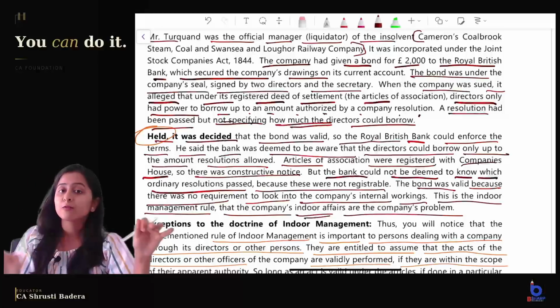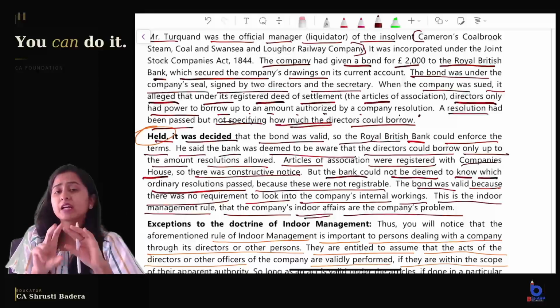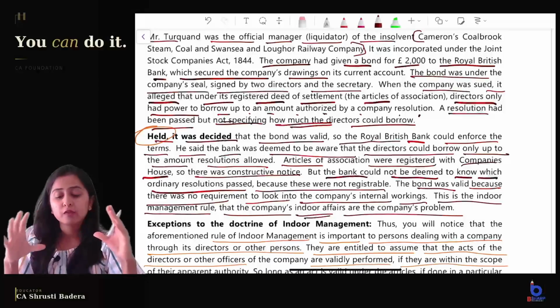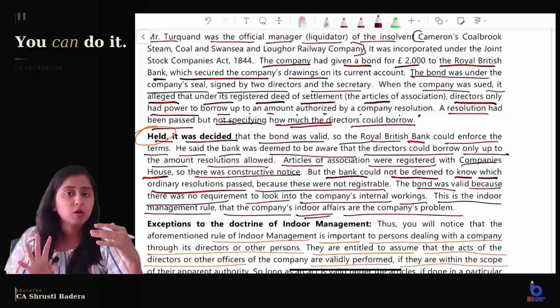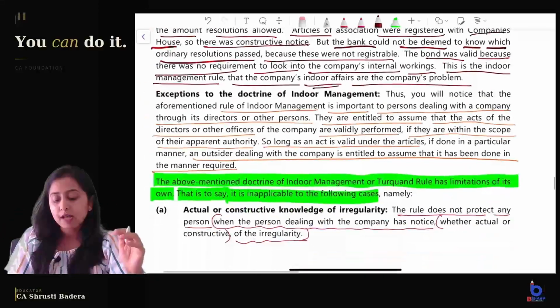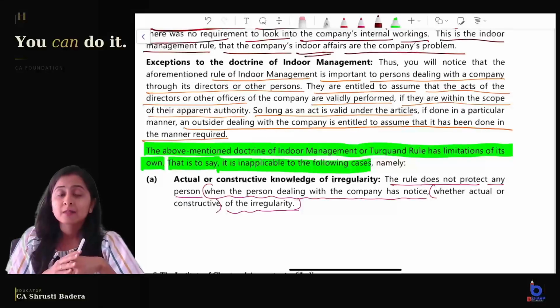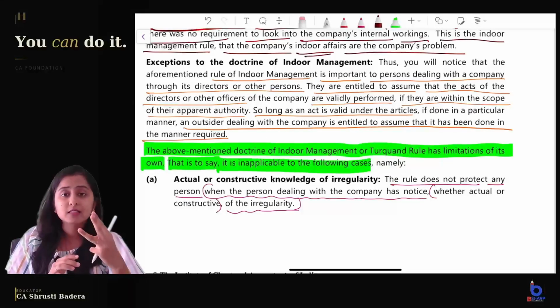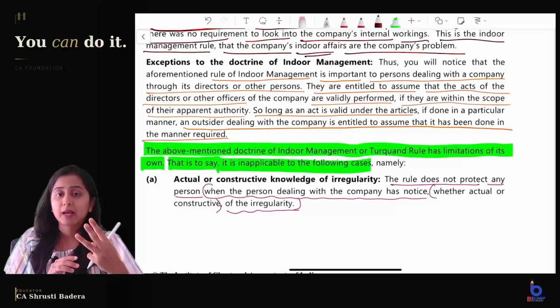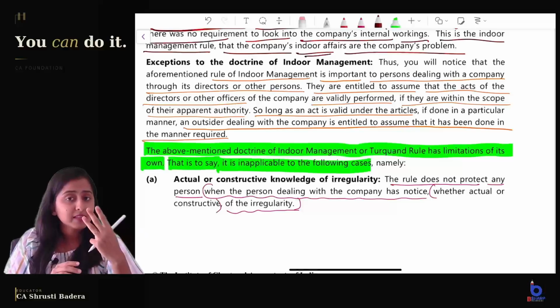So we have now finished off doctrine of constructive notice, doctrine of ultra vires, and doctrine of indoor management. I have taken a bit in detail so that if a question at all comes from any of the 3 doctrines, you would be able to explain in detail properly. Now the last topic which is remaining is exceptions to doctrine of indoor management. That means the outsider in these 3 cases will not get the benefit of indoor management, and the outsider cannot enforce any liability or any contract against the company in these 3 cases.